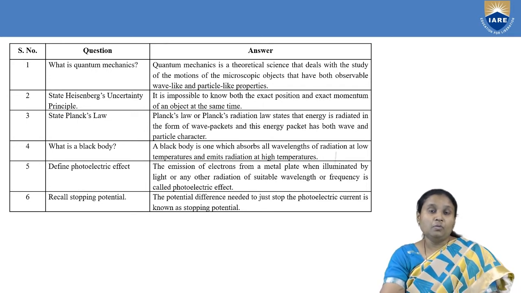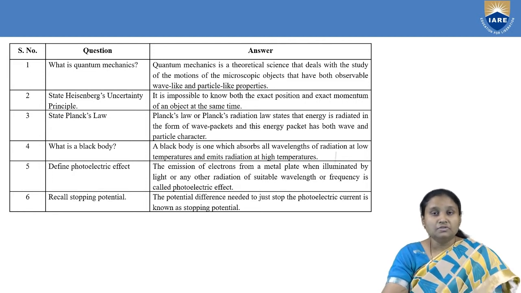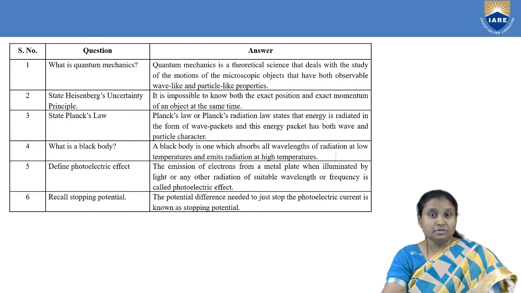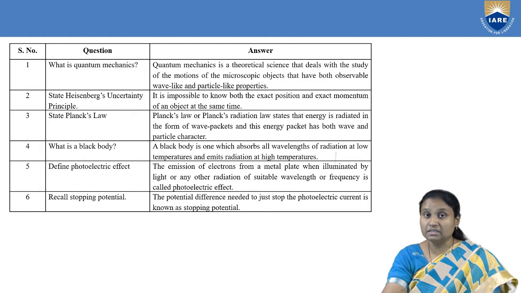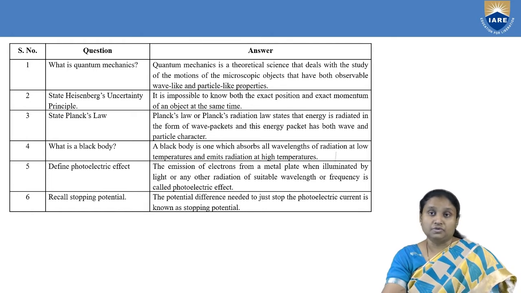Then next, related to quantum mechanics, we have Planck's law. State Planck's law. Planck's law is related to the spectrum of black body radiation. It talks about the energy spectrum irradiated from a black body, which acts as a good emitter. According to Planck's law, energy is radiated in the form of discrete packets of energy, and those packets of energy are nothing but photons. Now, what exactly is a black body?